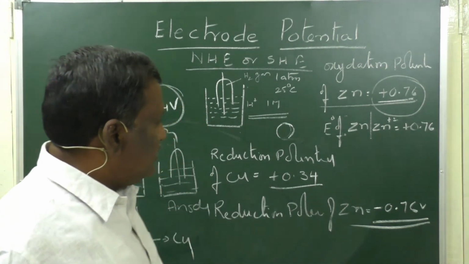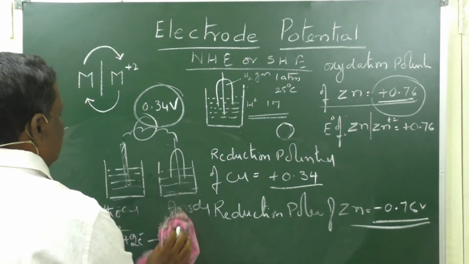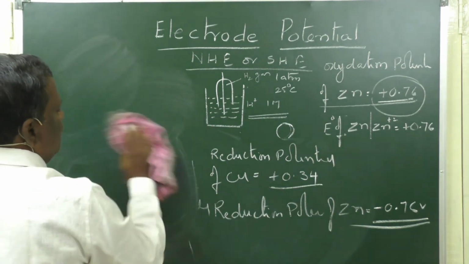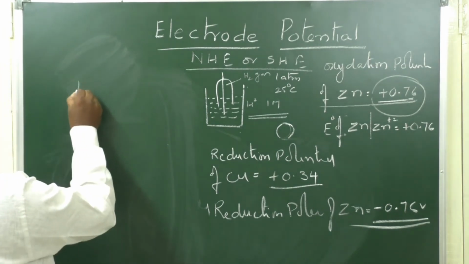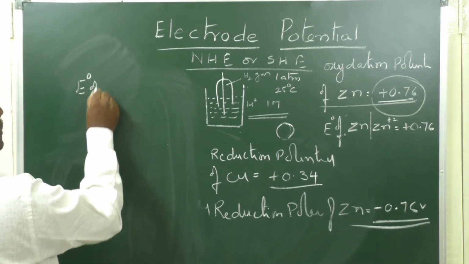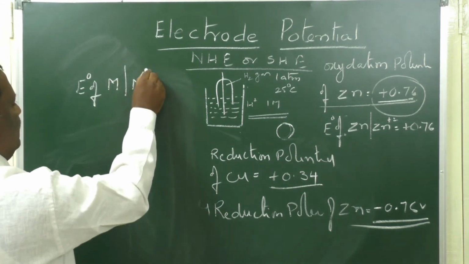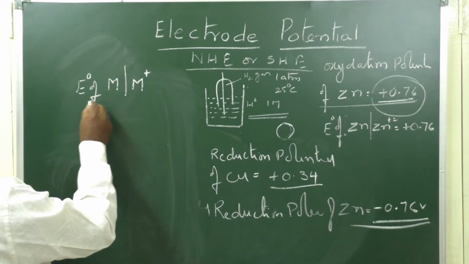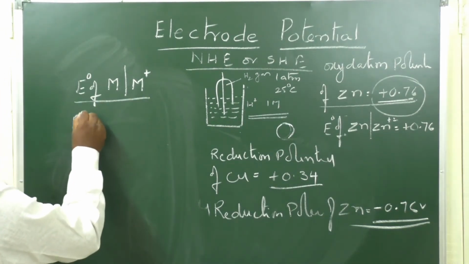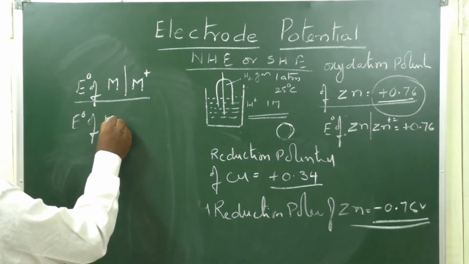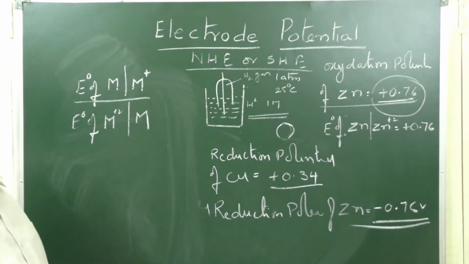Symbolically, when representing oxidation potentials, you write E0 of M oblique M plus or M plus 2; this is said to be oxidation potential. If it is represented as E0 of M plus 2 oblique M, this is said to be reduction potential.